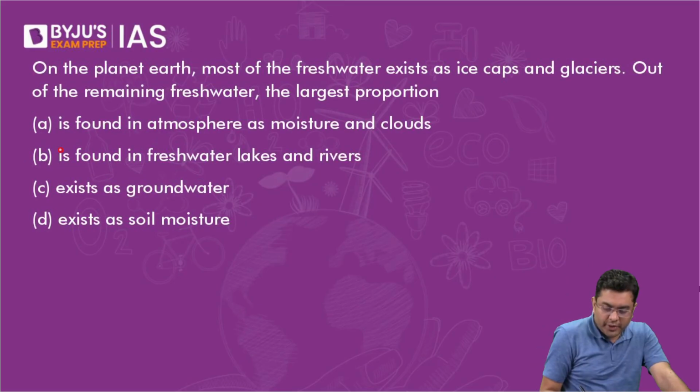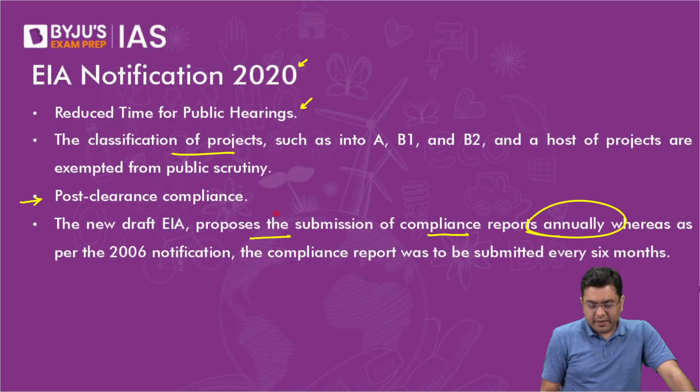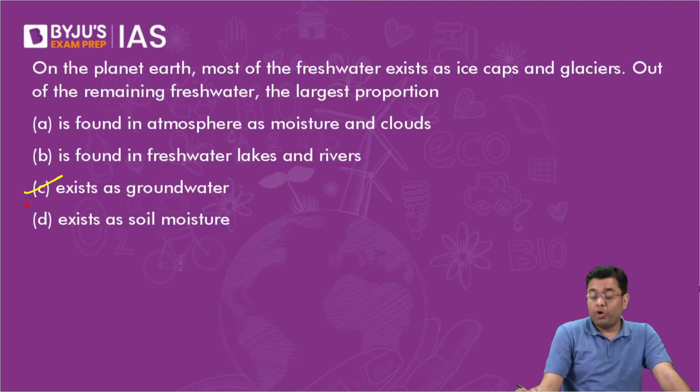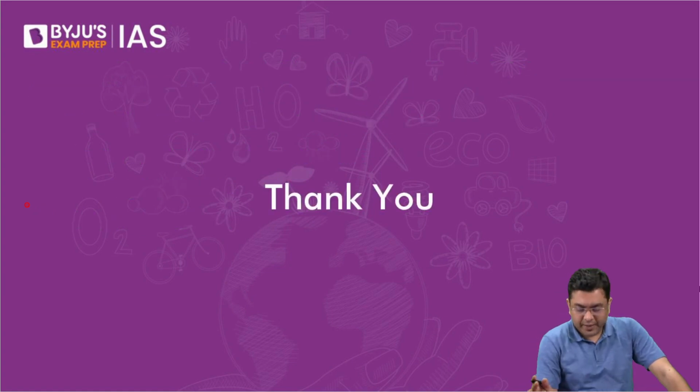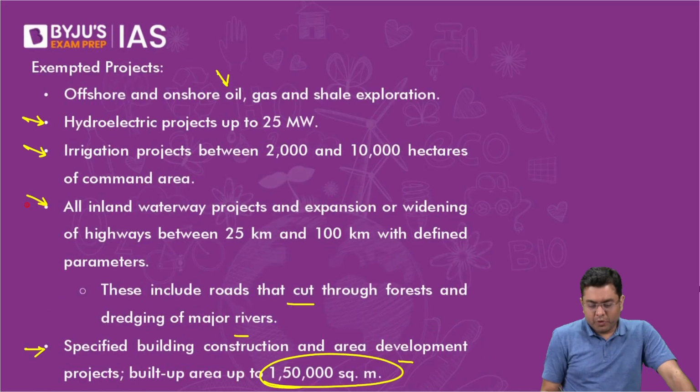Which ocean of fresh water is found in the atmosphere as moisture and clouds? Here, almost 30% of the fresh water is in groundwater, and ice caps is where you have almost 70% of the fresh water. Okay, and then we'll take a few more PYQs.